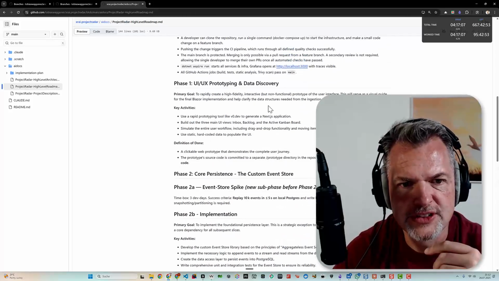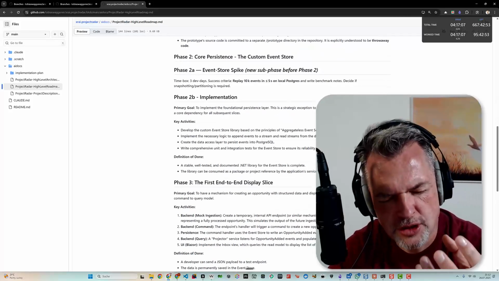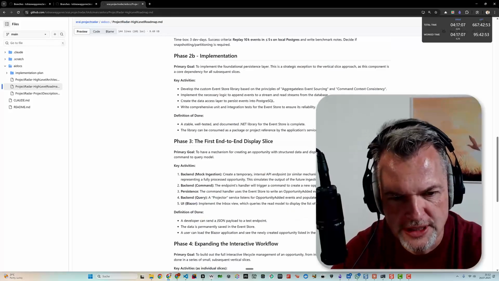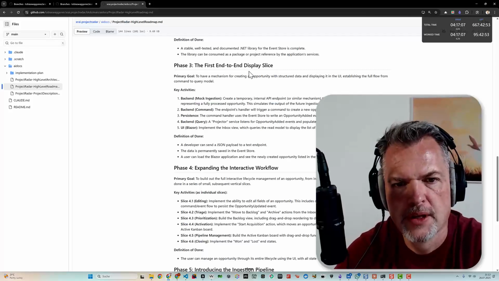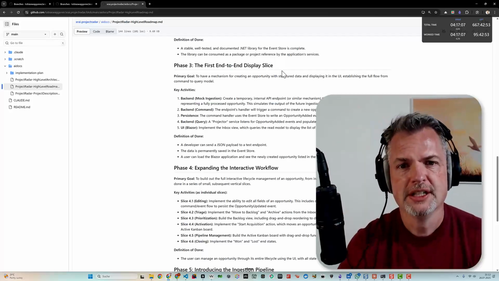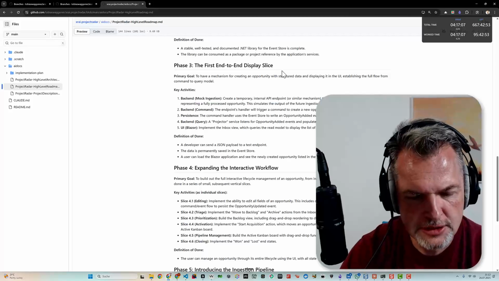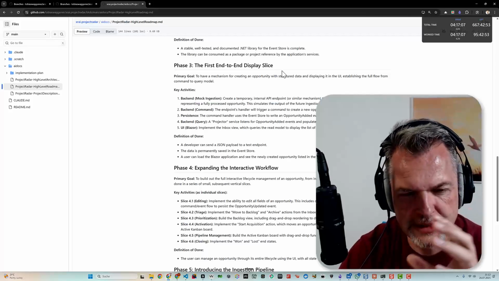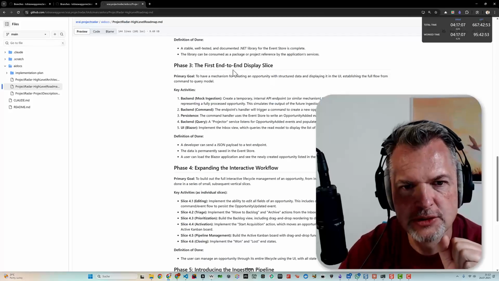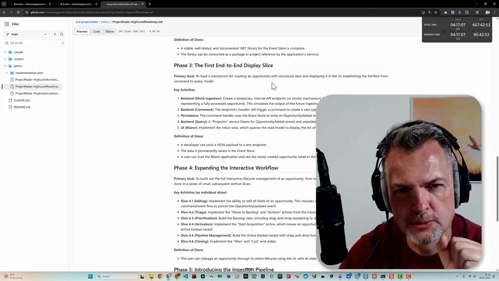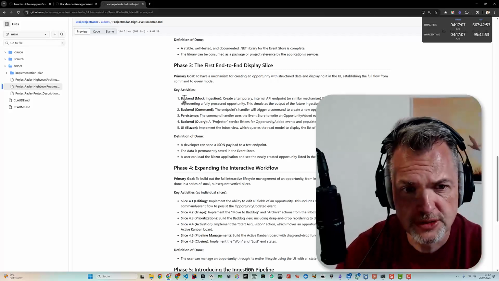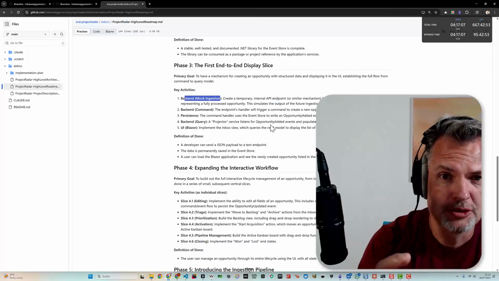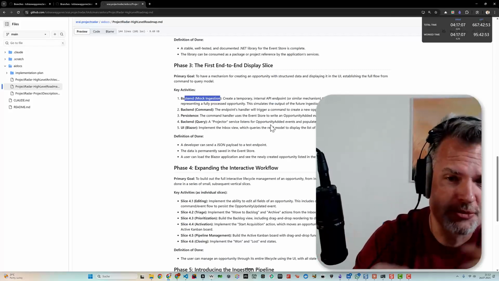And once this is done, so the prototype and the core persistence technology is running, then we will go to phase 3, which is the first end-to-end display slice. So I try to do vertical slices and create UI and command handling and query handling and data all in one go. So we will create the first end-to-end display slice. Since we do not have the ingestion pipeline, we need to kind of mock the data, which I imagine will come out of the ingestion pipeline later.